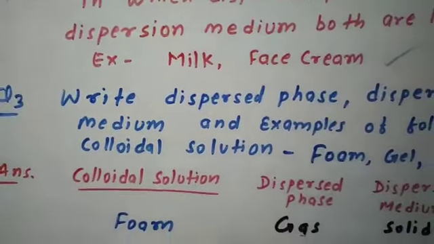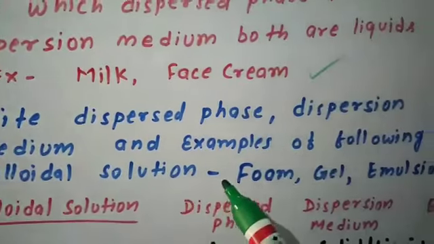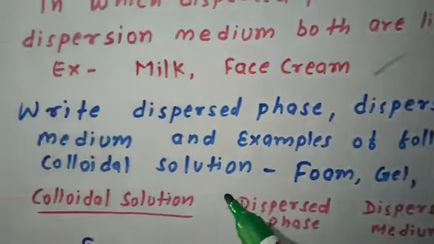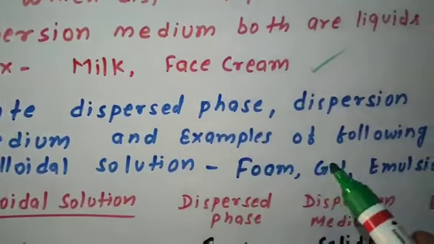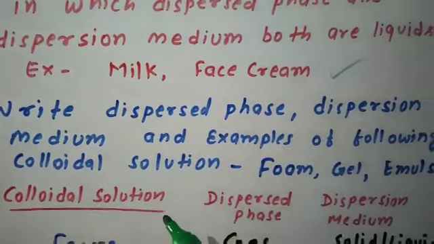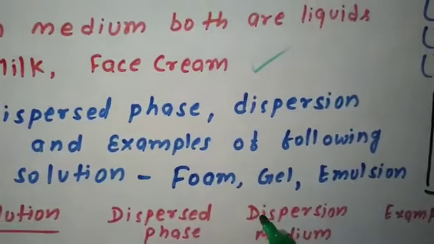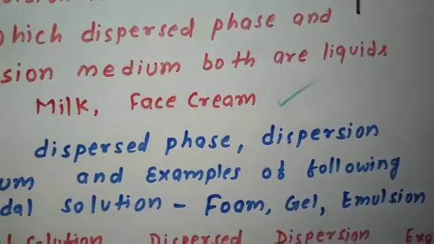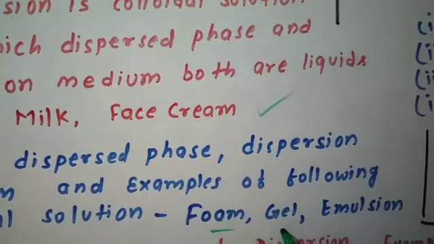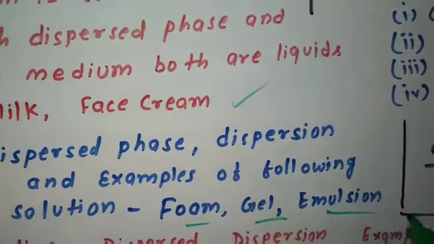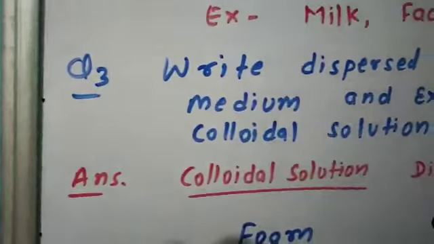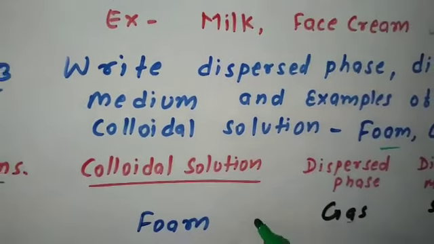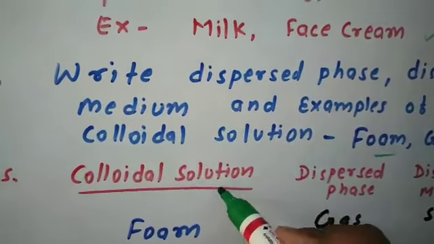Next is, write dispersed phase, dispersion medium and example of following colloidal solution. Here we have to put examples of foam, gel and emulsion. All these are colloidal solutions.